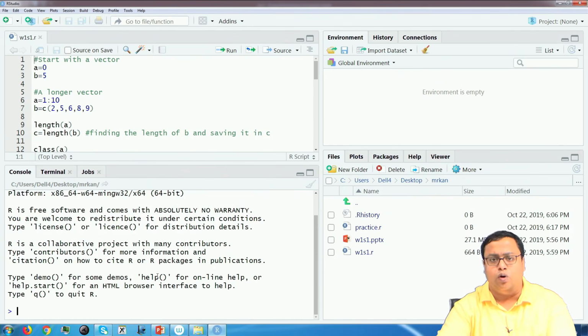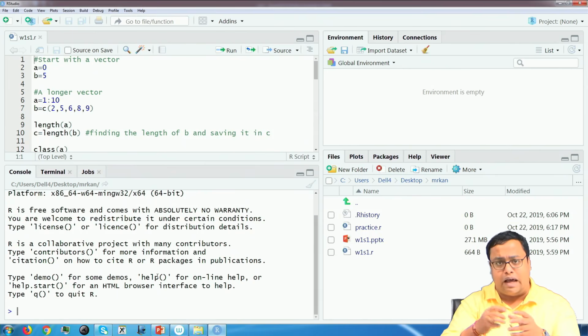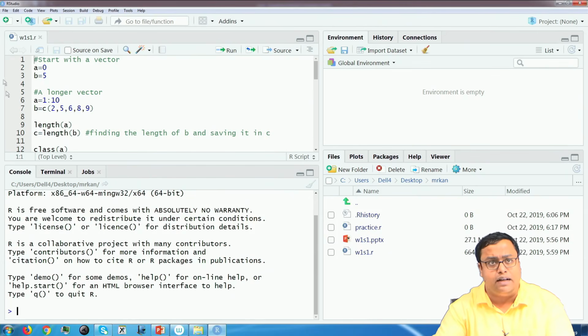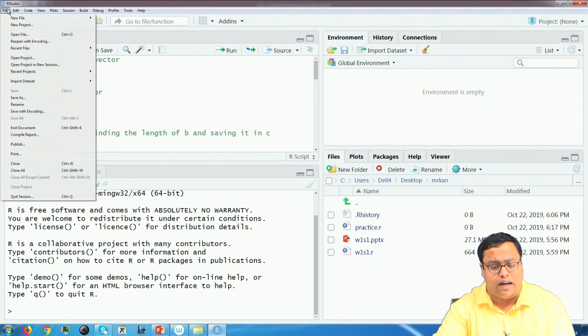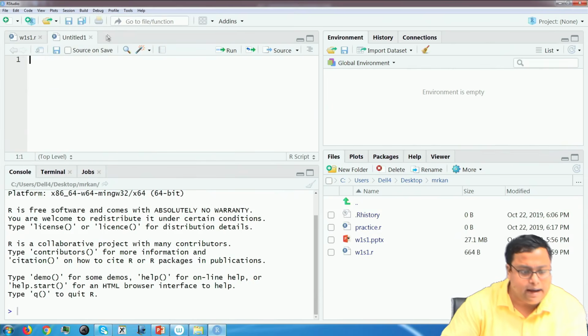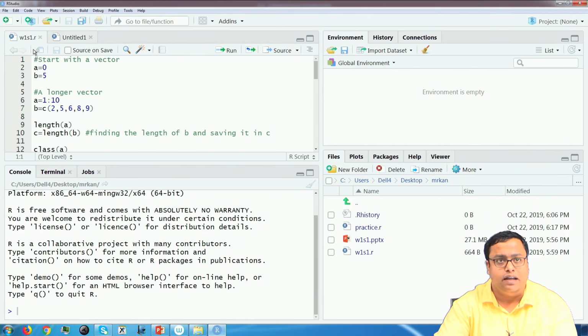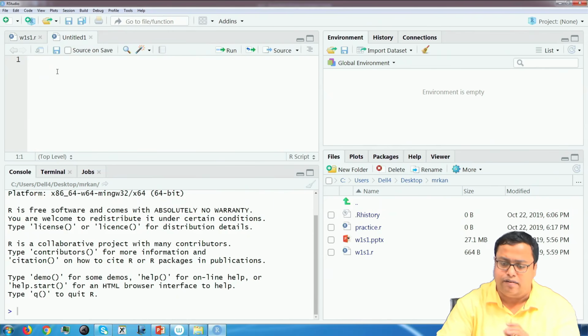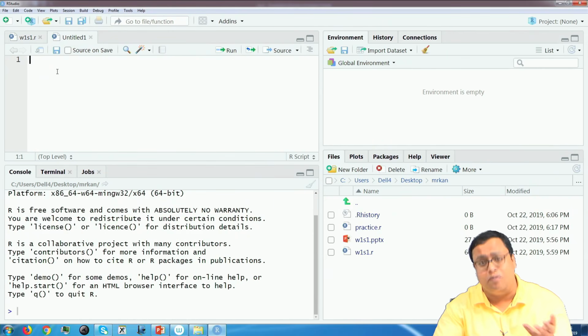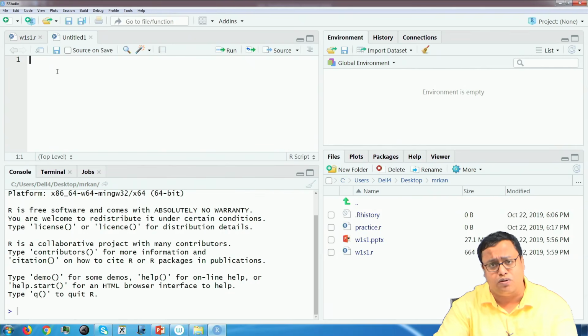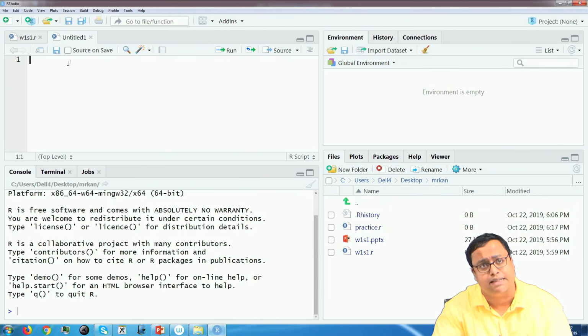Now, those who want to code on their own, as I told you, it is better you type on your own. So it is better that you open a new file, save this file, and then type it here. Whatever is written here, you can copy one by one, type it in here and then run it. Then you will know what kind of mistakes you are making. Sometimes it is better not to copy but to type on your own, then you will know what kind of mistakes you are making and how you can rectify them.